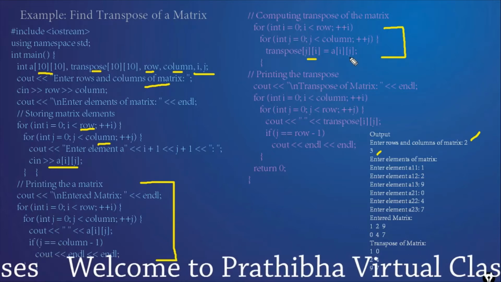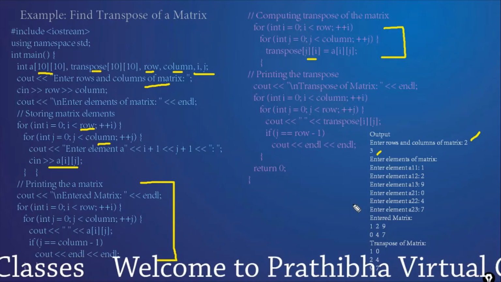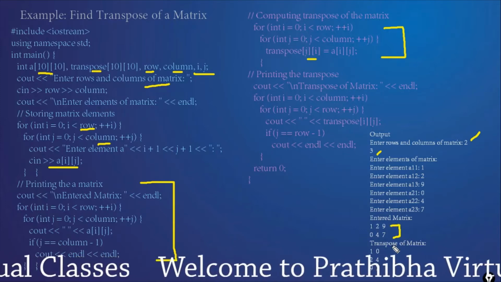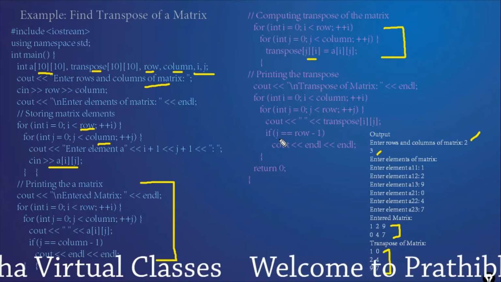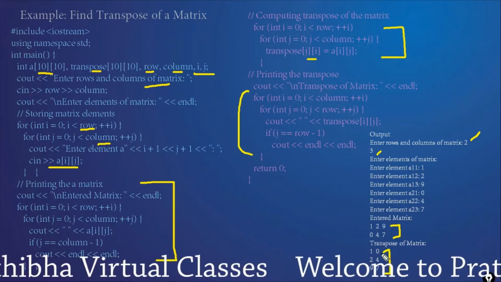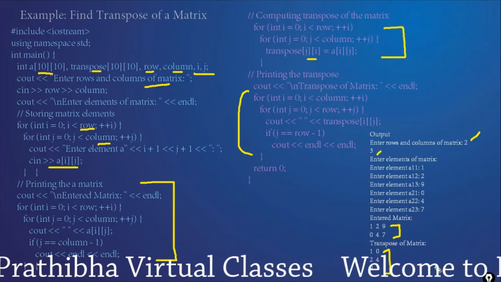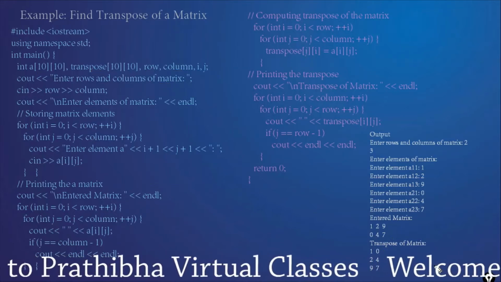the column of A. And after changing that, the matrix is displayed like this: this is the actual matrix, and after the transposition of the matrix it is displayed by using this statement like this. Okay, this is the example of the transpose of the matrix.